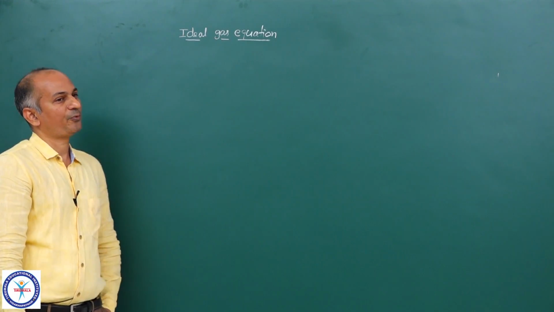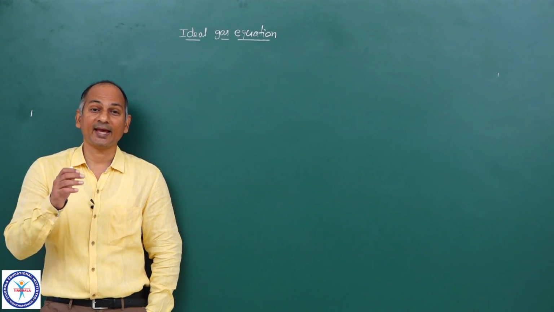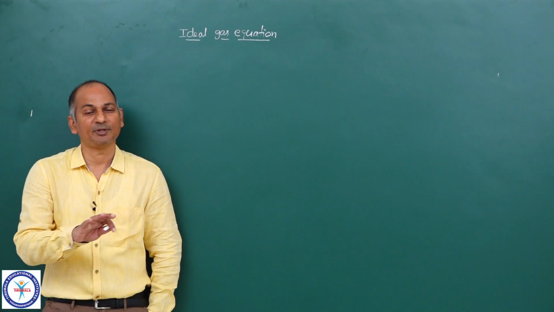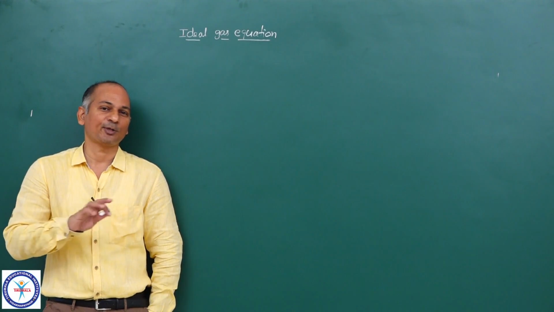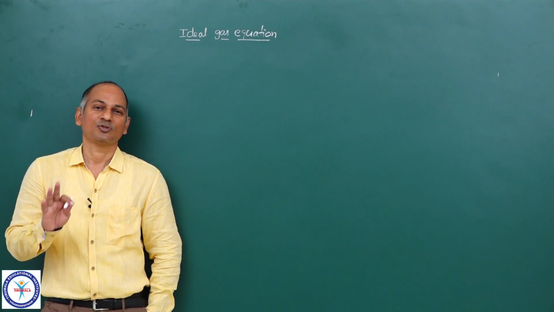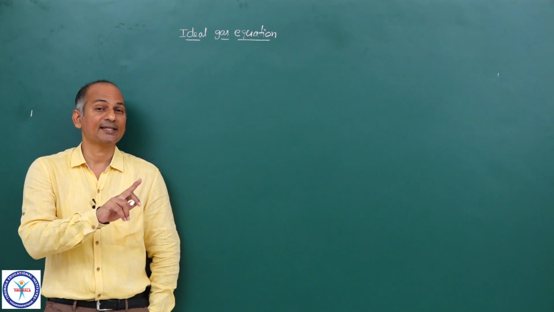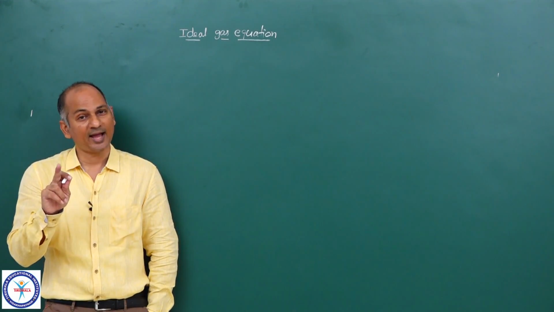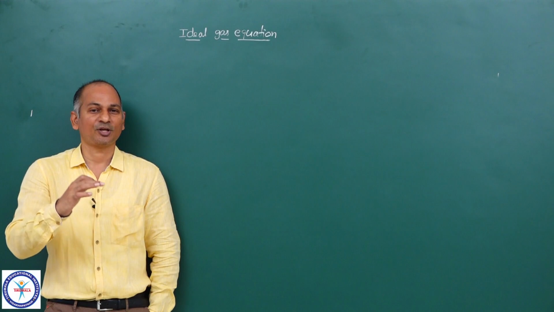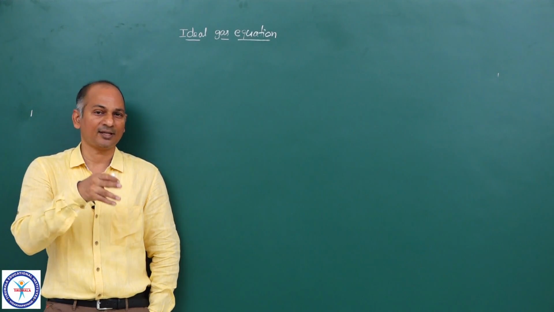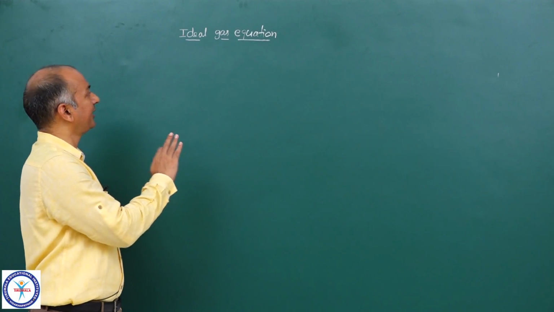Suppose we have a gas sample, an ideal gas, a gas in which there are no interactions between the particles, a gas in which the gas particles do not occupy any volume, zero volume. All of you please recall, all real gases behave as an ideal gas under some conditions: temperature high, pressure low. Under those conditions, even real gases behave like an ideal gas. So let me start deriving this ideal gas equation.